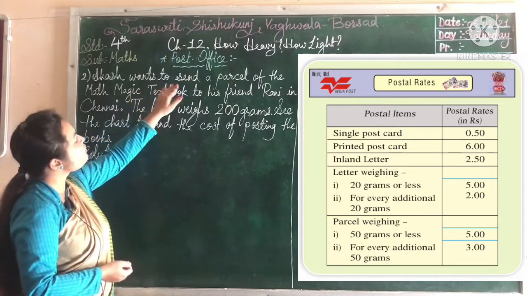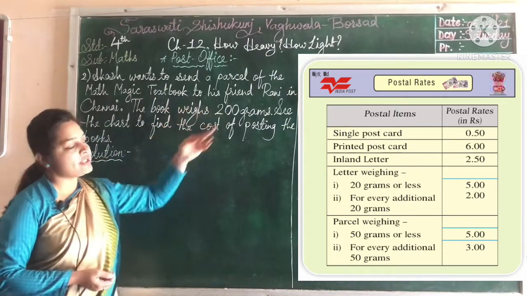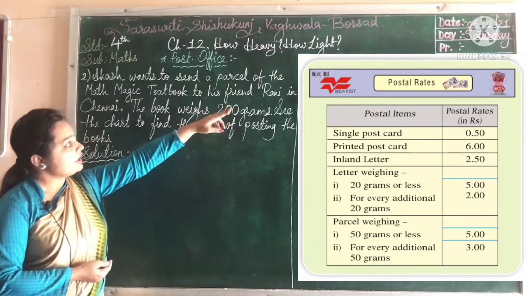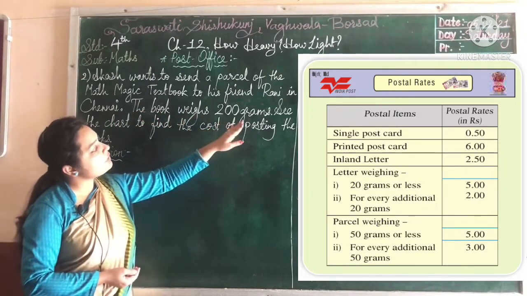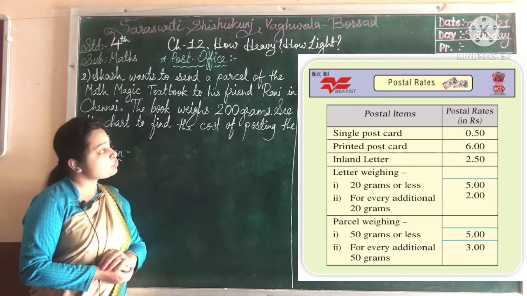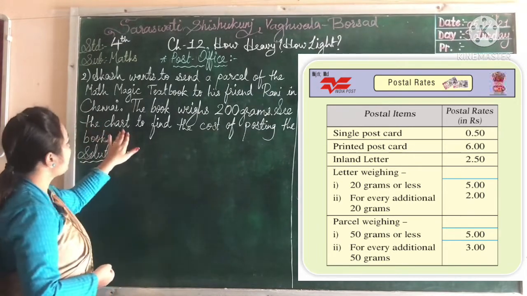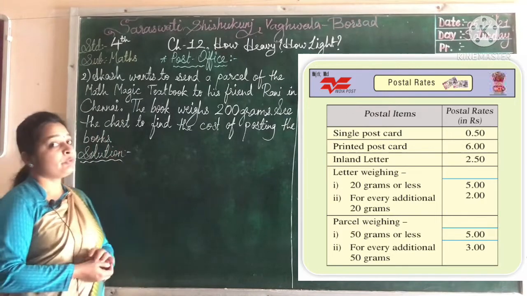Akash wants to send a parcel of the Math Magic textbook to his friend Rani in Chennai. The book weighs 200 grams. See the chart to find the cost of posting the book.